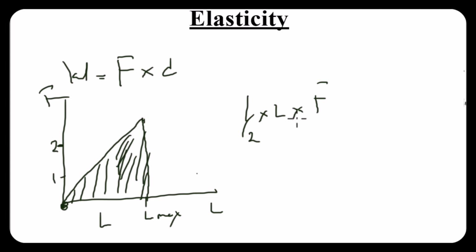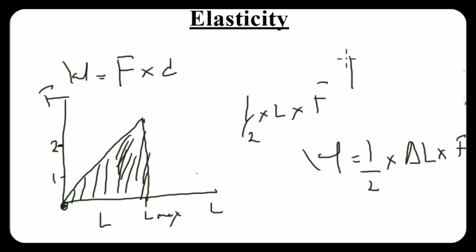Writing this in our original equation, since W equals F times D, we can say that W is equal to 1 over 2 times L times, sorry, I'm not supposed to write L, I'm supposed to write change in length. So change in L, then times F that is being applied.